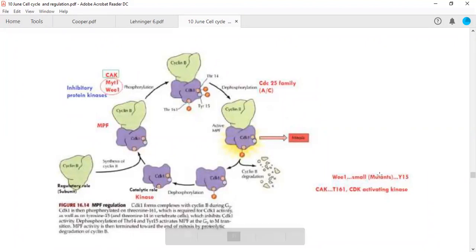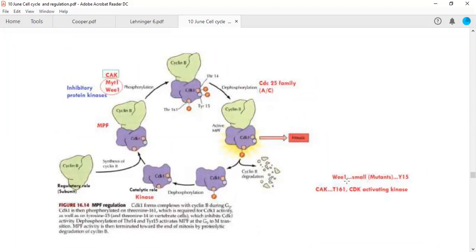This is the term for mutants which were small in size, because in science you will see that certain Greek terms are used, but actually this WEE is a Scottish term which means small.